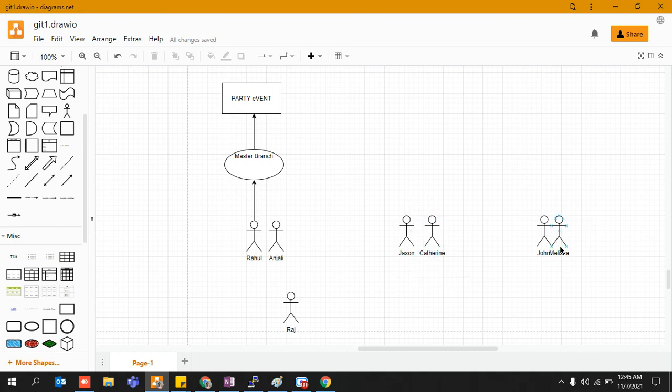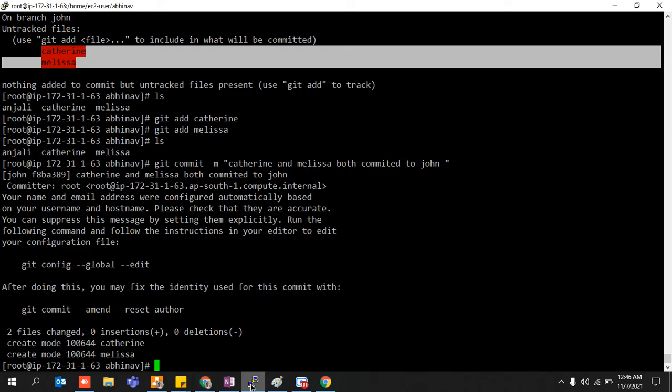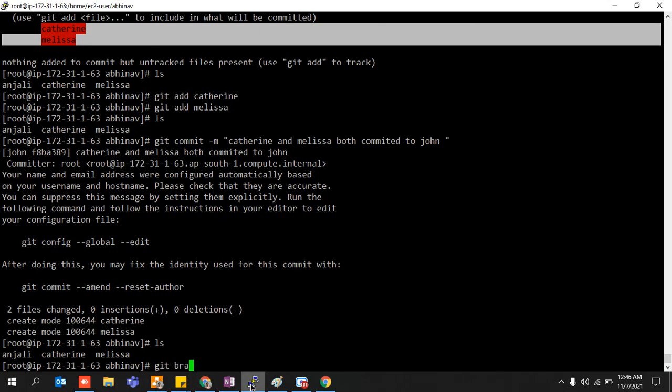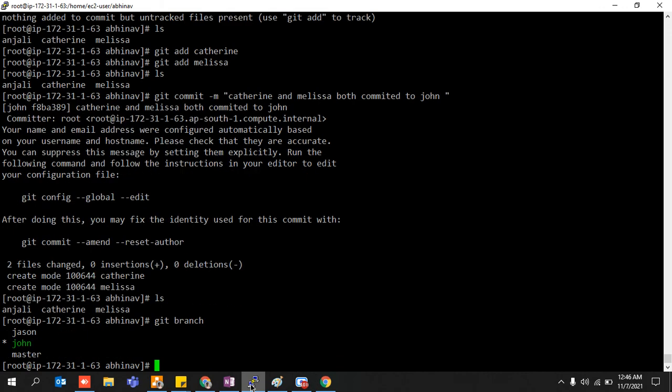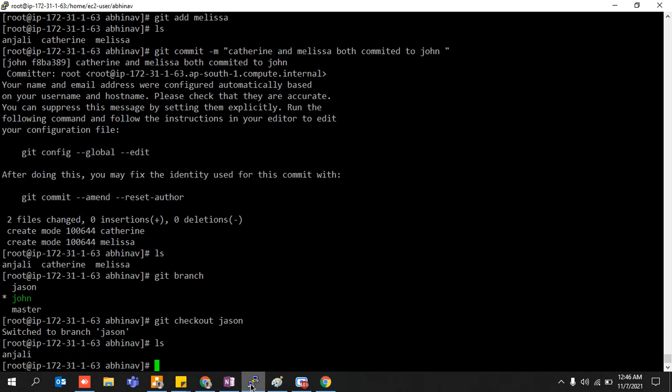But now what John has done is added Melissa and Catherine as well. So Jason is out of luck, right? He won't be able to add anyone, neither Catherine nor Melissa. So let's check out and see what's going on. What is my branch at this point of time? It's John. Git checkout Jason, and do ls. See, gone.